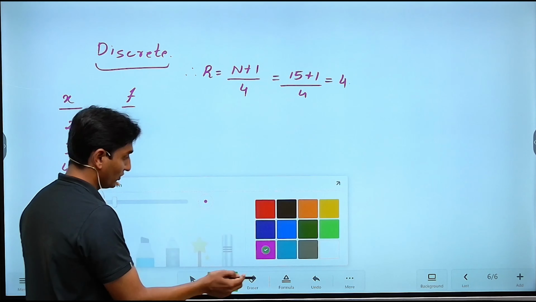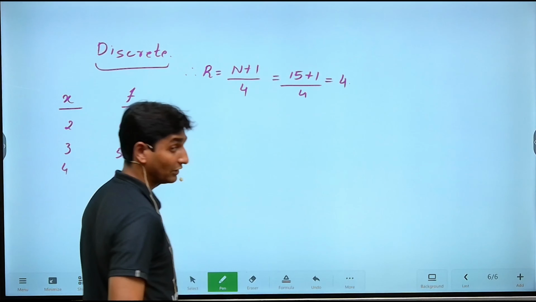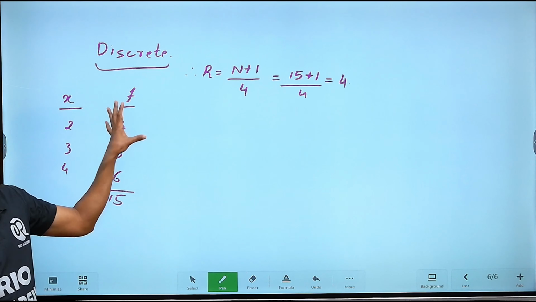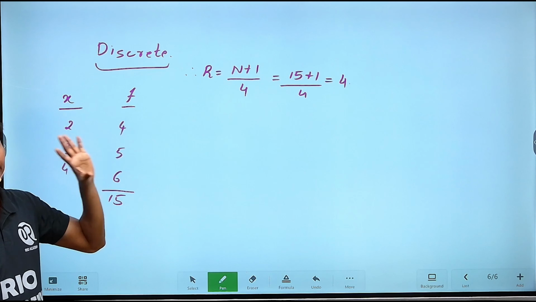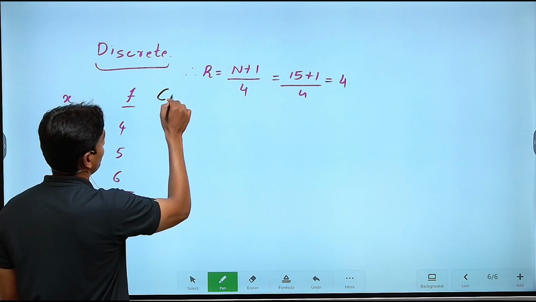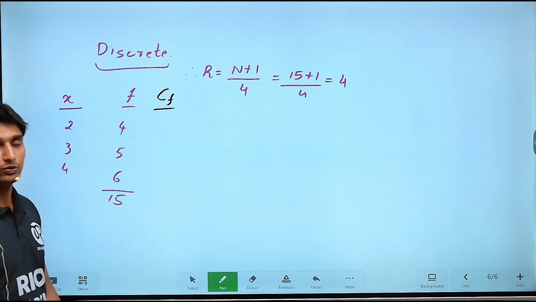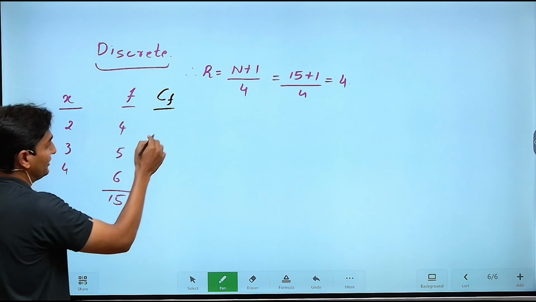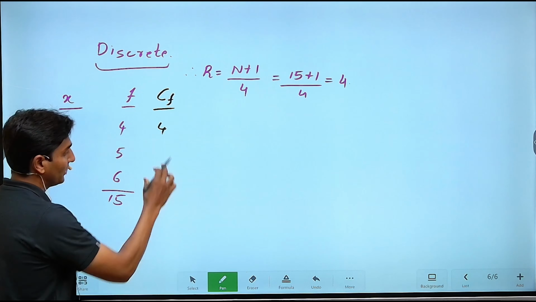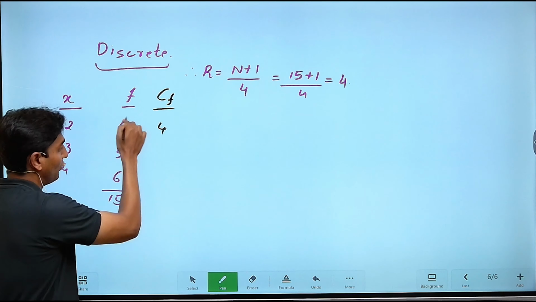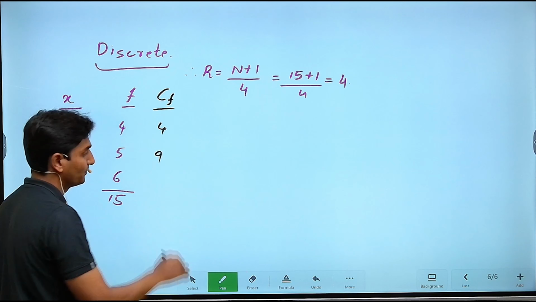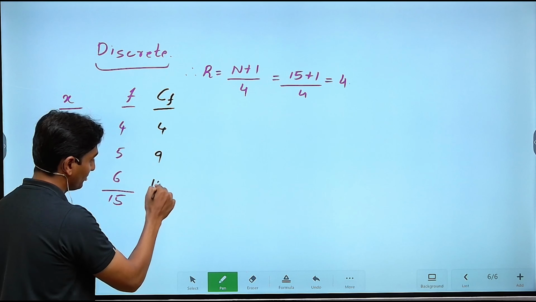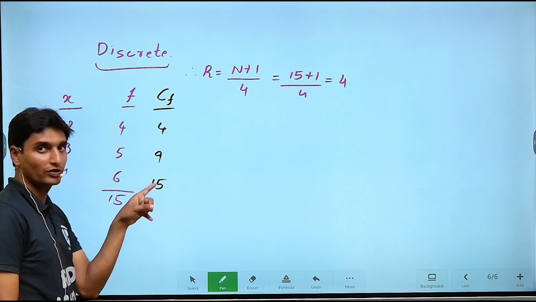But now, here, one more part. If you want to find the positional averages, you can always do so with respect to the cumulative frequency format. First of all, write down the cumulative frequency. What is the cumulative frequency, guys? It is nothing but the sum of all the previous frequencies. Here initially it is 4, so we'll write down 4. Next, the sum of frequencies 4 plus 5 is 9, and then 9 plus 6 is 15. So this is the cumulative frequency column.